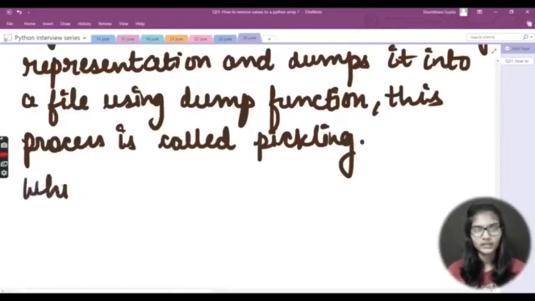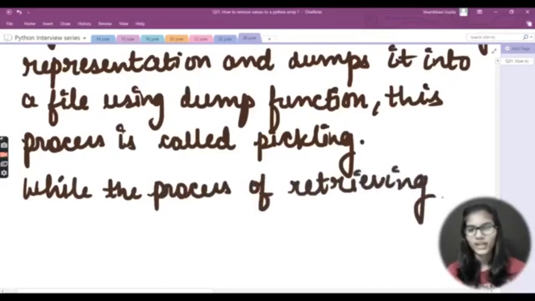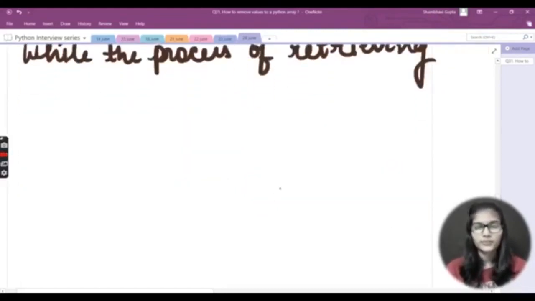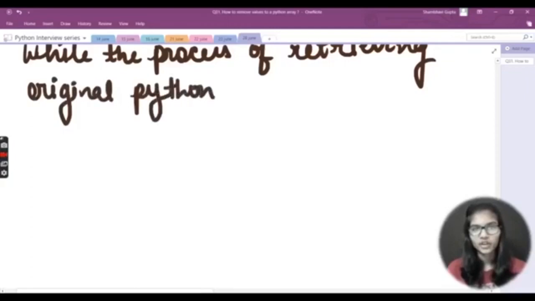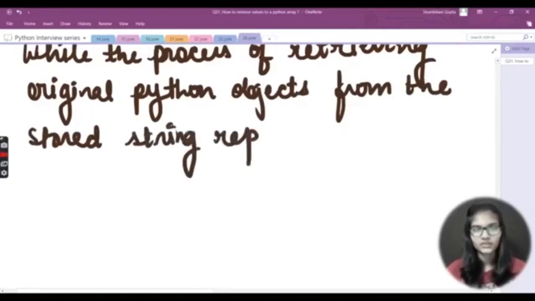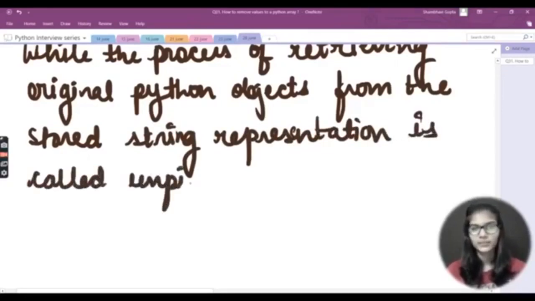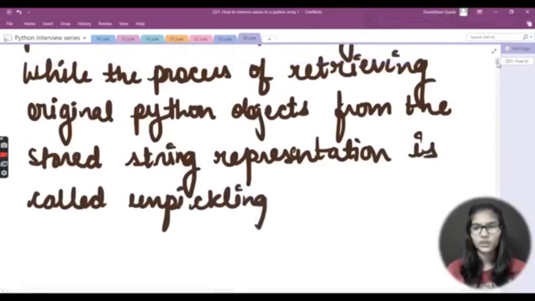So while the process of retrieving original Python objects from the stored string representation is called unpickling. Right? So these are the definitions for pickling and unpickling.